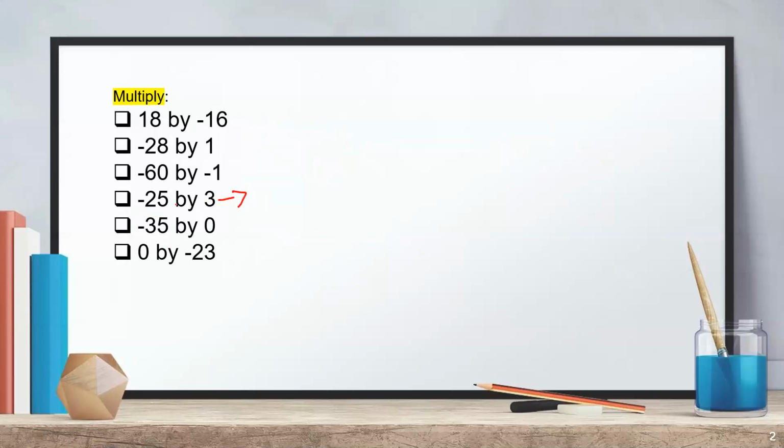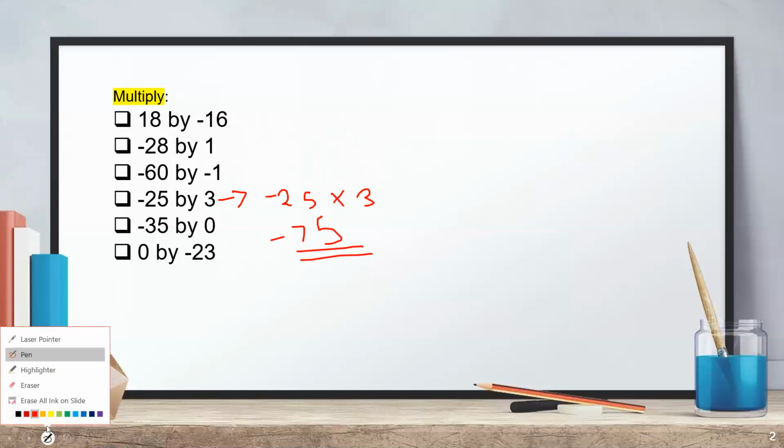Now this one, minus 25 by 3. What we will get is minus 25 into 3. Now 25 into 3, we will get 75. Right, because twice 25 is 50, and then 50 plus 25 is 75. And this is an unlike expression, we have unlike signs in this. So this is negative, this is positive, so we will give it negative.